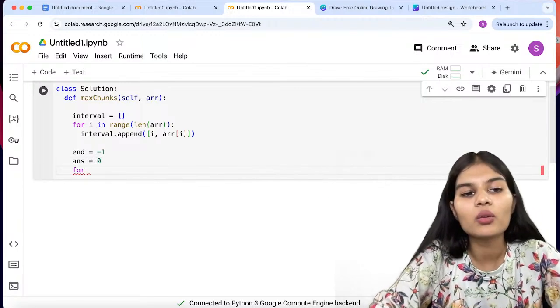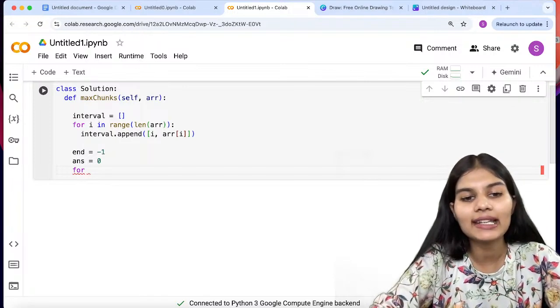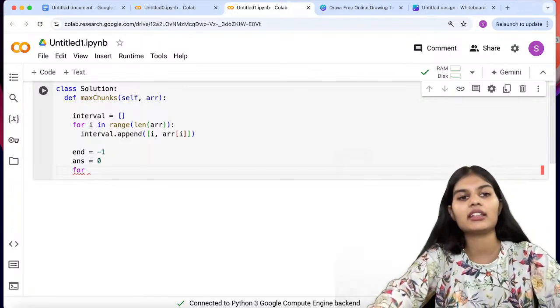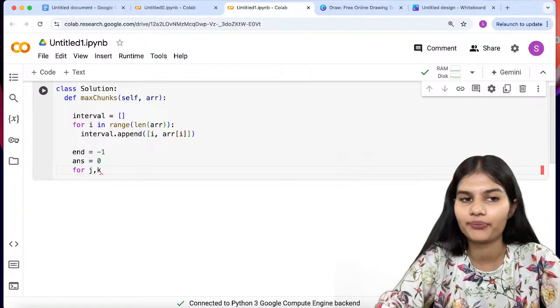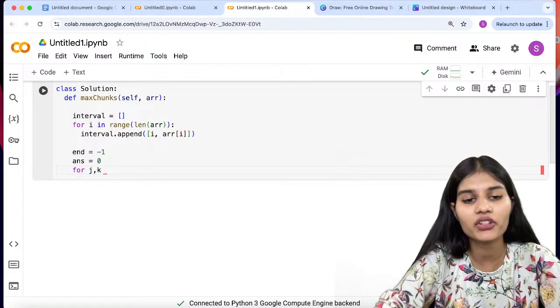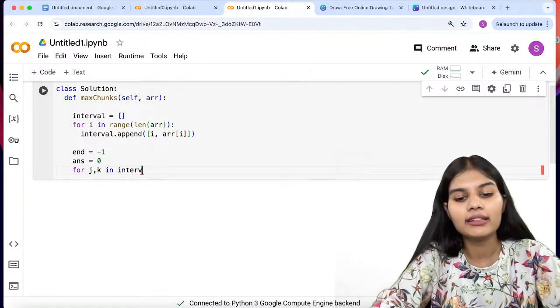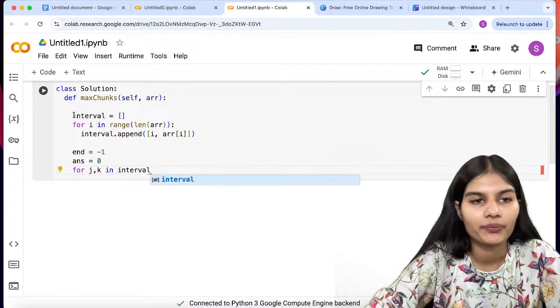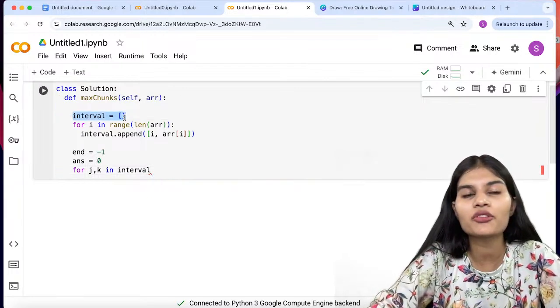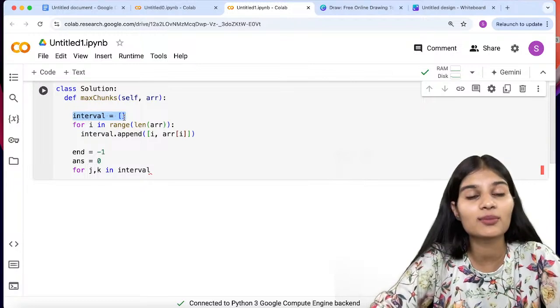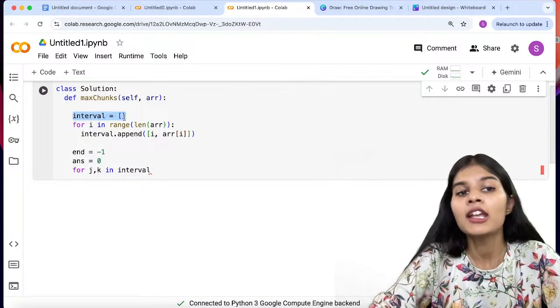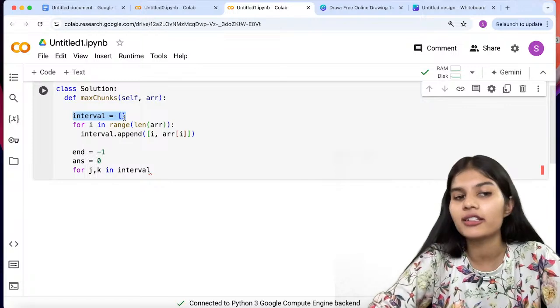Okay, now for this, I'll be taking two different variables. Let's say I took j comma k. Okay, so my for loop starts for j comma k. Here I'll be going with my intervals, because my main aim is to find the intervals, meaning the small chunks, partition them, and then just find out the final result, right?